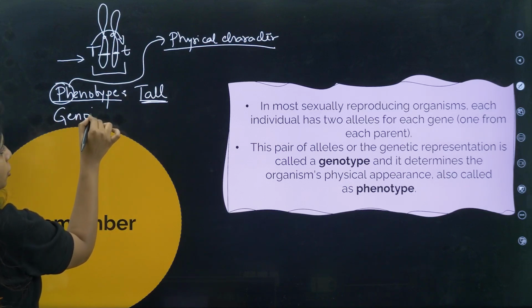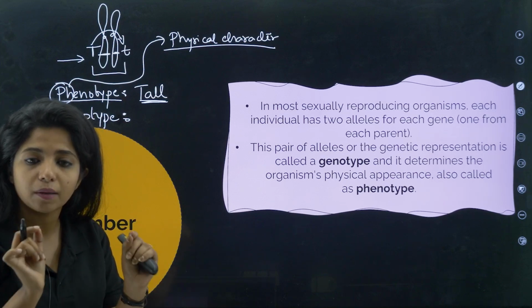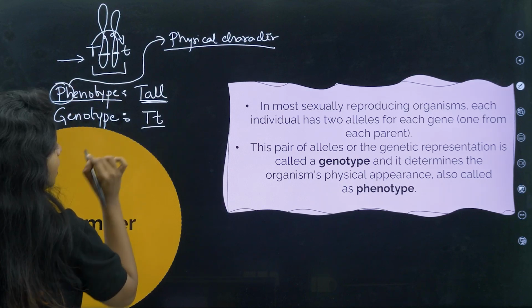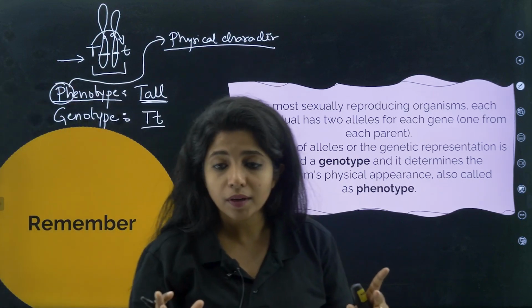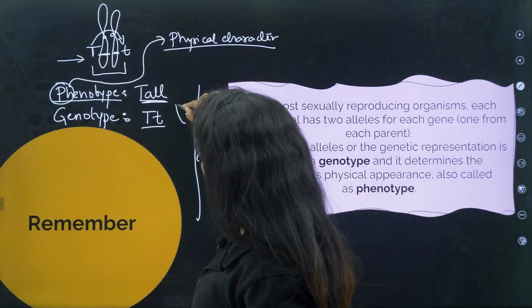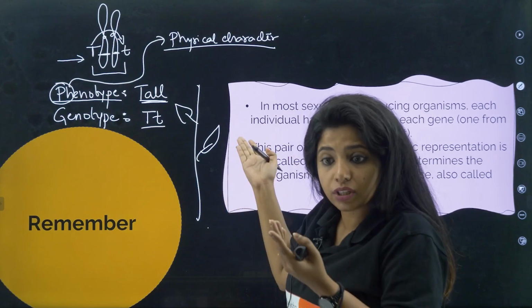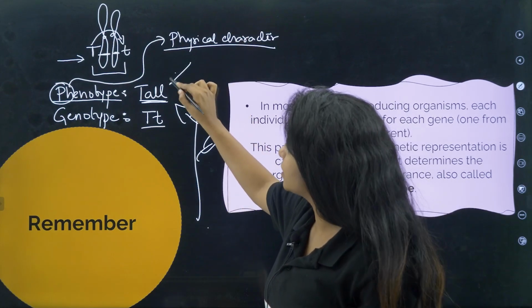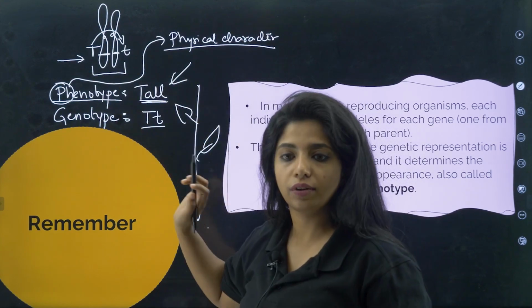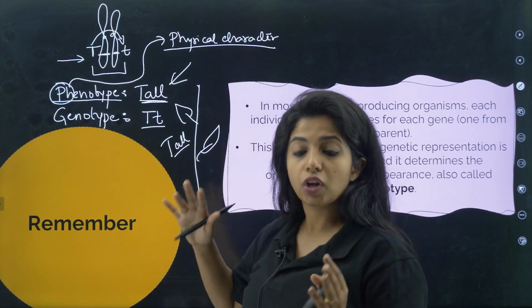Now if you are asked about genotype, what do you mean by that? Genotype basically means the genetic makeup. So what is the genetic makeup of this particular plant? It is capital T, small t. If I say there is a tall plant, by looking at it, can you tell its genotype? No. Can you tell its phenotype? Yes, it's a physical character. I see that it's tall. But genotype you cannot see, it's there, you have to examine it. This is capital T, small t over here. This can be capital T also. Anyway, tall will express itself in the heterozygous and homozygous condition.